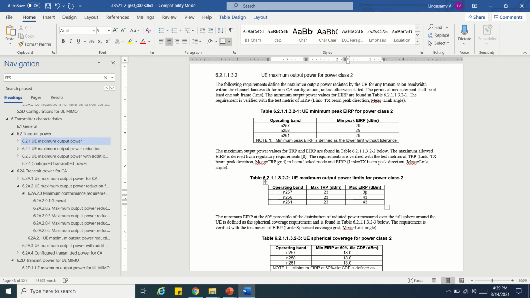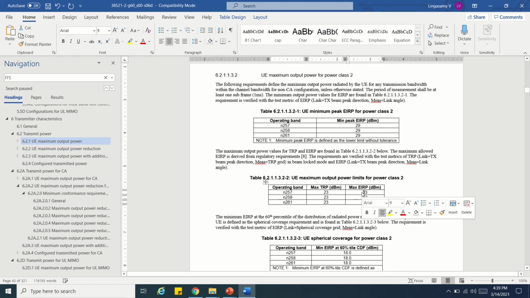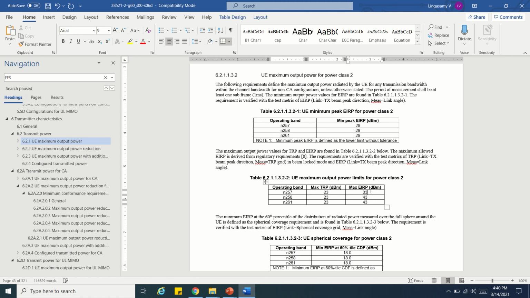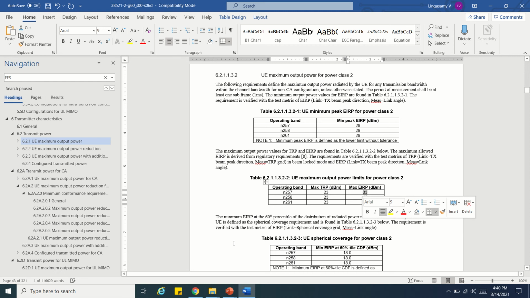If you consider only 33 dBm, then a device will keep failing. For example, for maximum EIRP you are setting a level of 33 dBm, but actually you are failing the device because of the wrong limit. That we have to report as a change request.